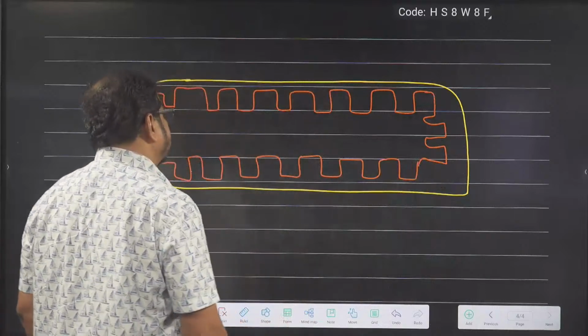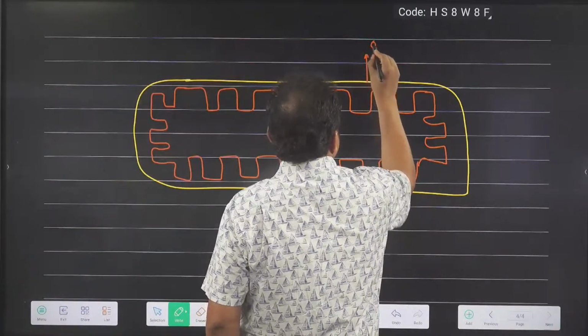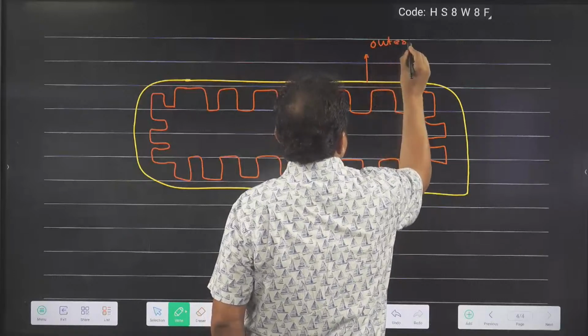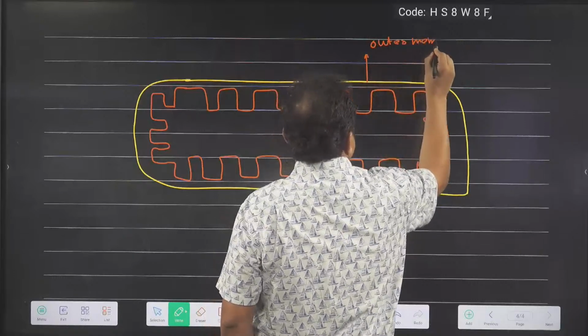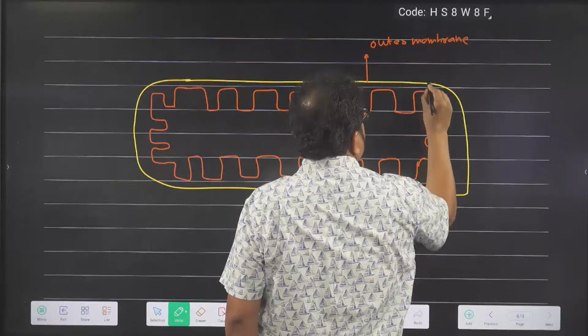You can think like this. So this is outer membrane. It is a double membrane bounded structure. And this is inner membrane.